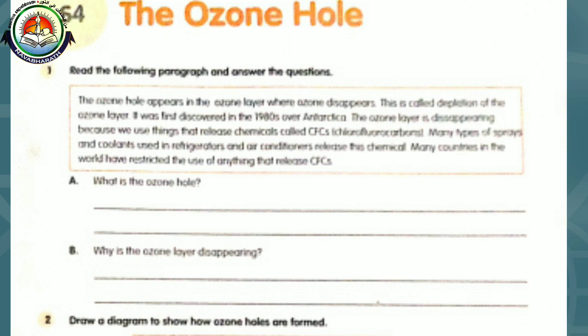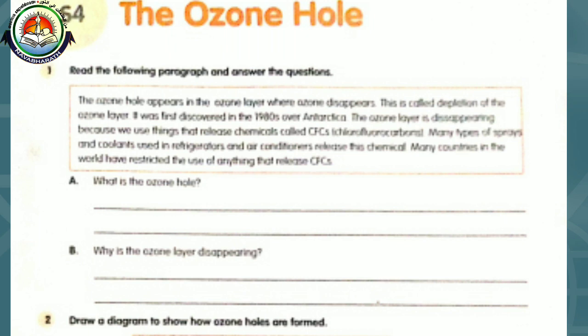The ozone layer is mainly disappearing because of the emission of CFC, chlorofluorocarbons, or the release of certain chemicals called CFCs, which create holes in the ozone layer.